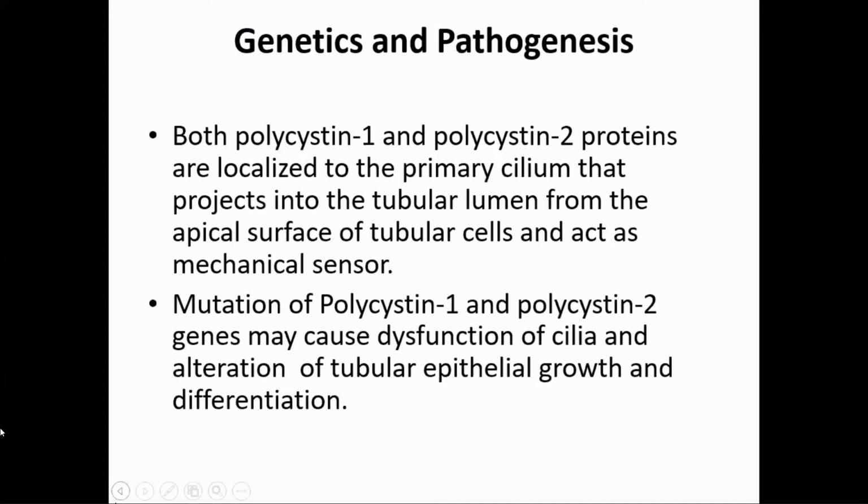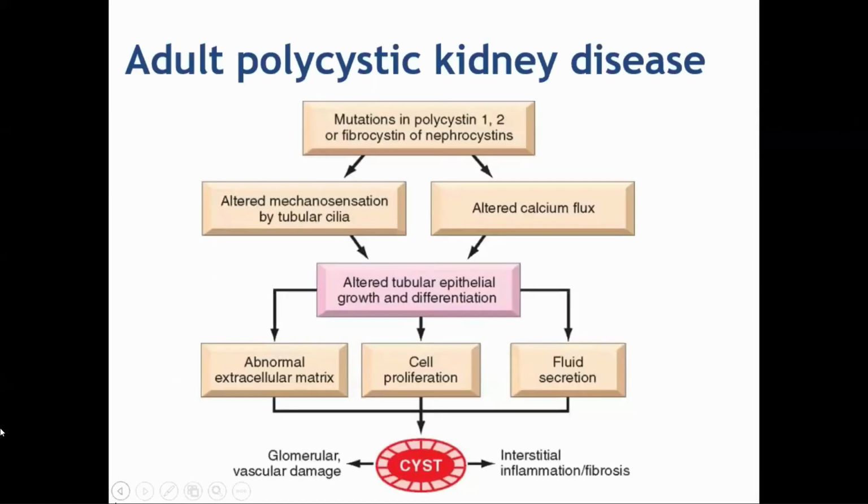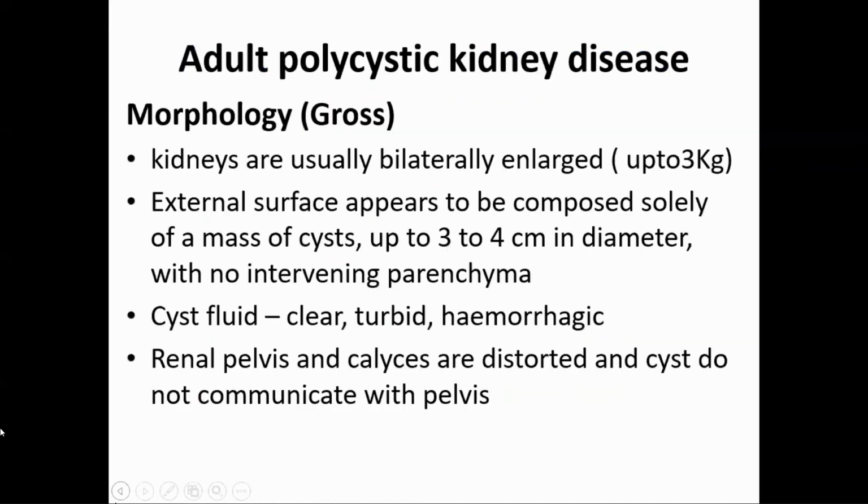Now genetics and pathogenesis: both polycystin 1 and polycystin 2 proteins are localized to the primary cilium that projects into the tubular lumen from the apical surface of tubular cells and acts as a mechanical sensor, as I told you. And mutation of all these will lead to abnormal tubular growth and differentiation. Same thing.